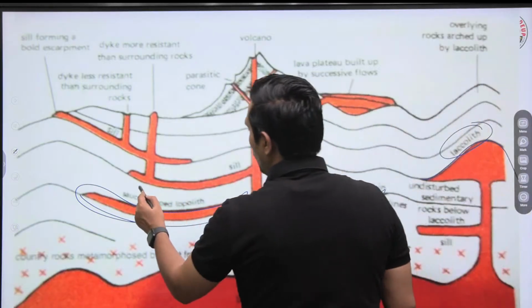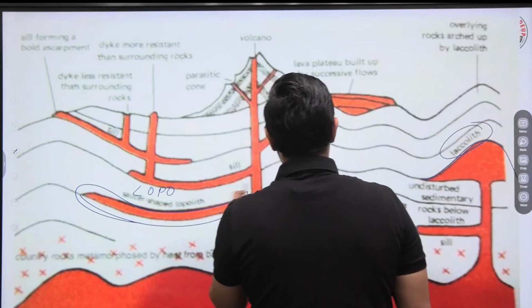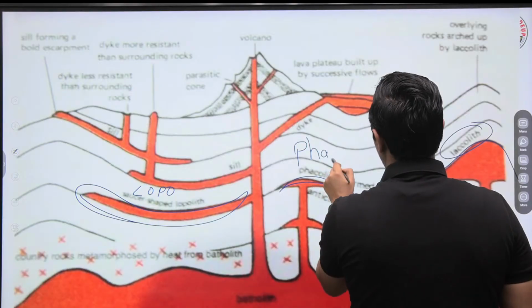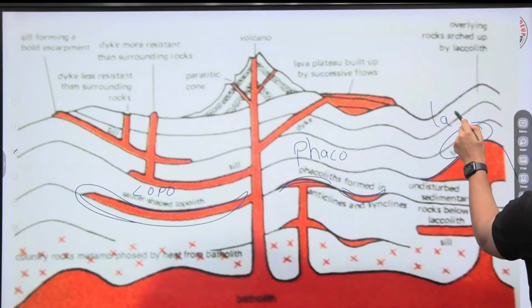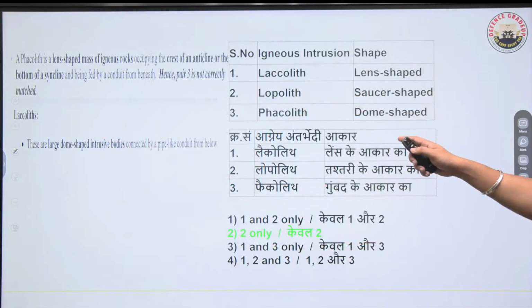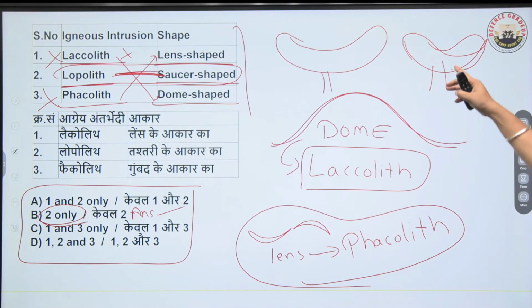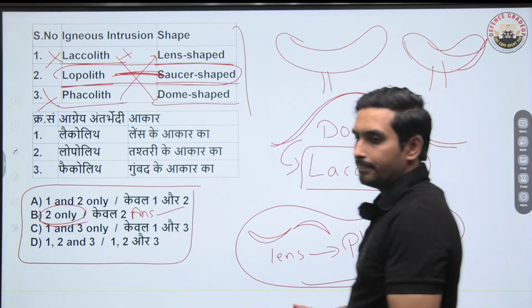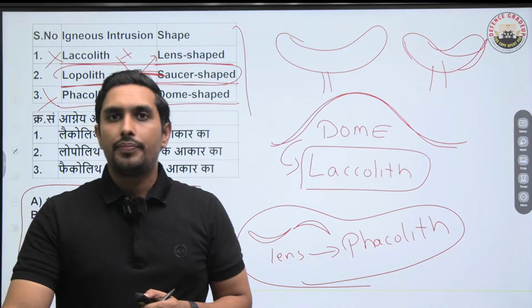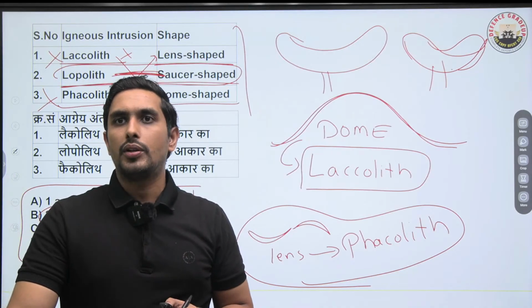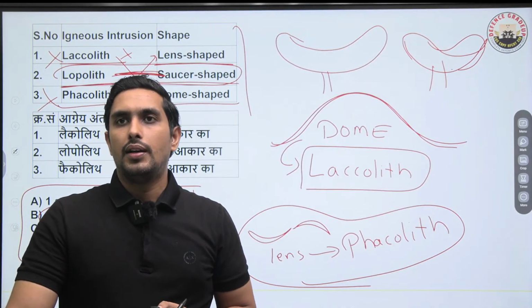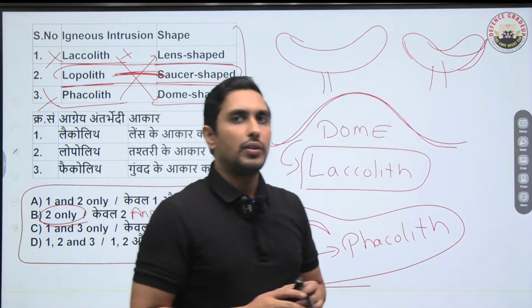So this is lopolith, this is phacolith, and this is laccolith. Is that clear? I hope this gives you some clarity on this point. Okay, moving ahead, let's move to the next one.